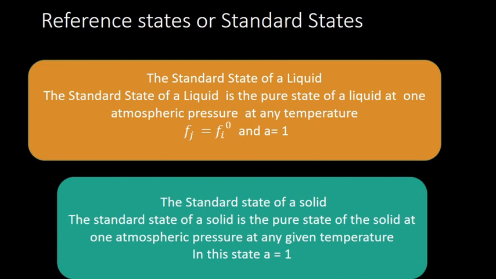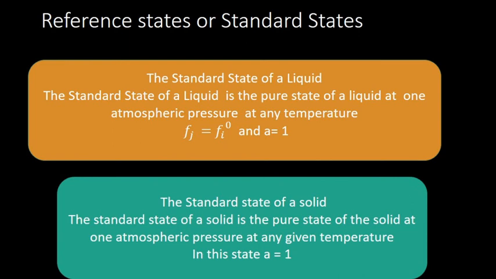So these are the topics we have covered in unit 1. Once again I'll go over the topics. First we saw the Clapeyron equation, its derivation and application. Then the Nernst heat theorem, and we came to the third law of thermodynamics: for a perfectly crystalline solid at 0 Kelvin, entropy will be 0.